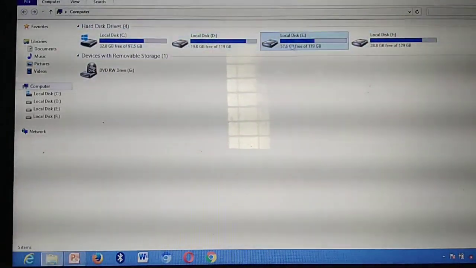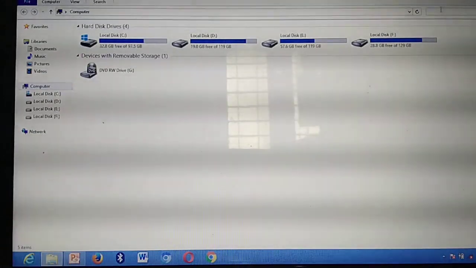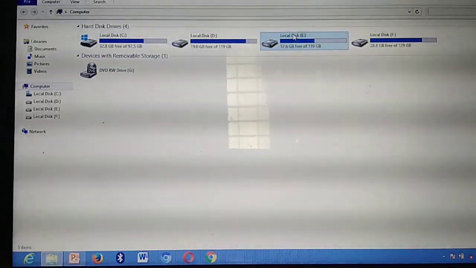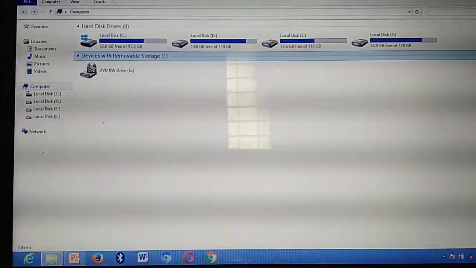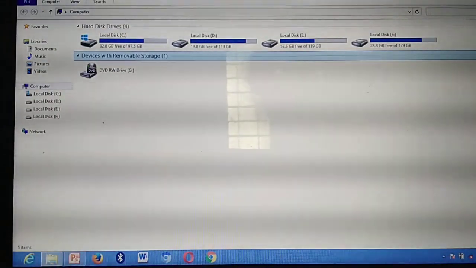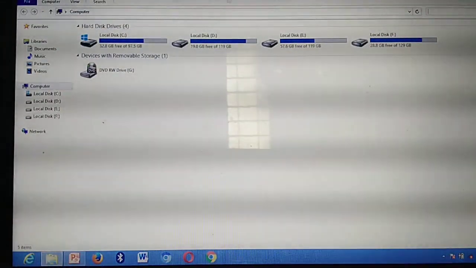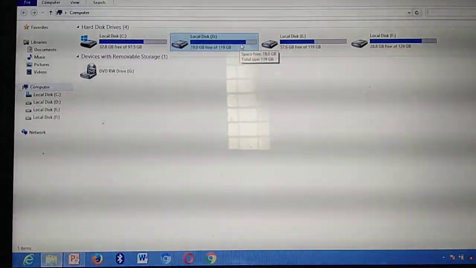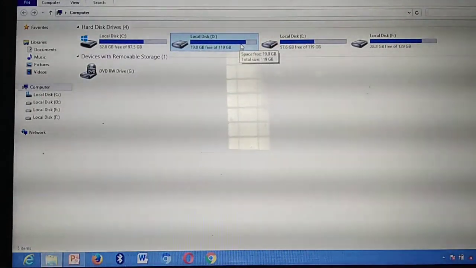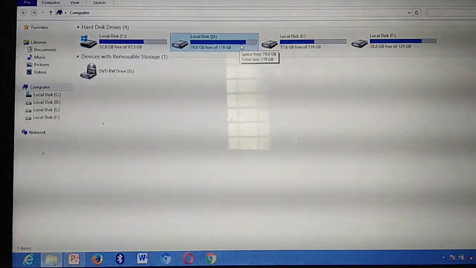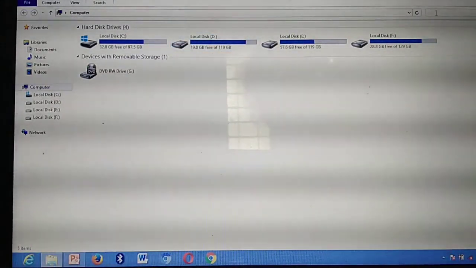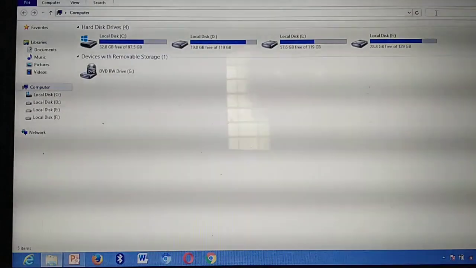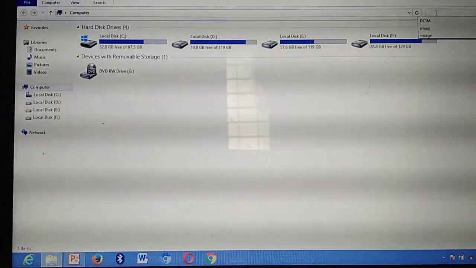So among these drives, I am saving my files in 4 drives. Among these 4 drives, I need to open any one of the files. So what's the normal step to open? I need to double click this drive, then I need to search where the file is. That's a tedious process. In order to open the file, the easiest method is the search box at the top of the computer icon. So here I need to type the file name.